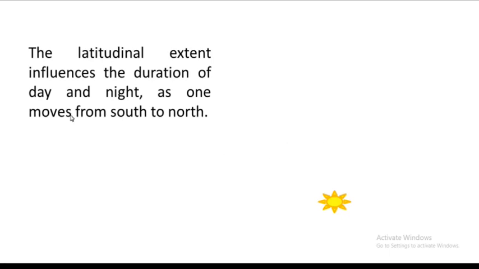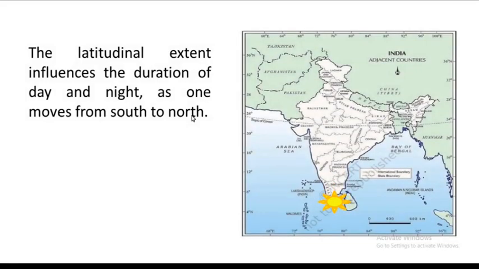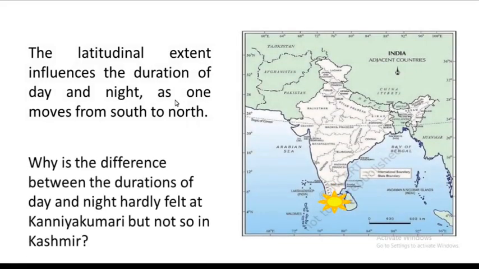Then, the latitudinal extent influences the duration of day and night as one moves from south to north. The longitudinal difference is actually there in our country, which we discussed in the previous slide. Now, latitudinal difference also influences the duration of day and night. So, if a person moves from south to northward, the duration of day and night may vary.